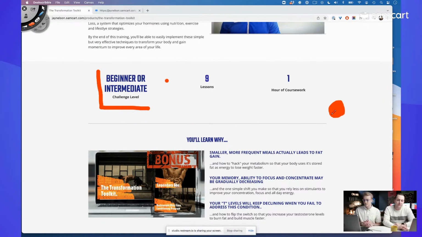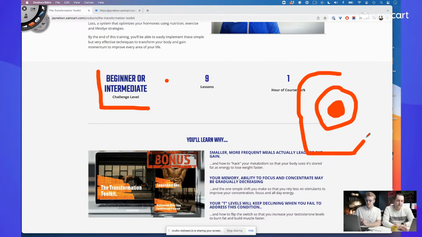Exactly. Yeah, we use this analogy a lot inside of Scaling with SamCart, which is a great training that we offer inside of our Creator U membership. The idea is, who you're selling to is sort of like a bullseye or a dartboard. You know what I mean? You've got your bullseye in the middle, okay? And that's your sweet spot. That's your perfect people you're trying to sell to.